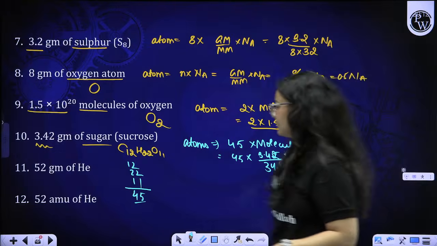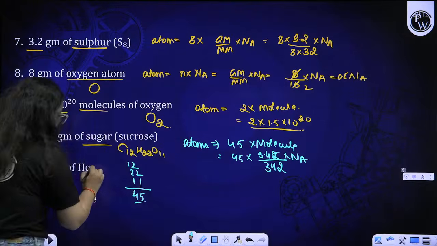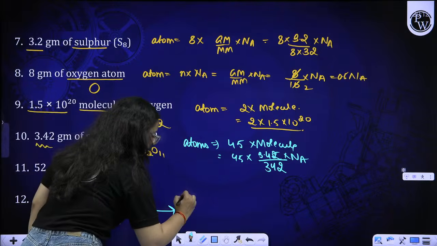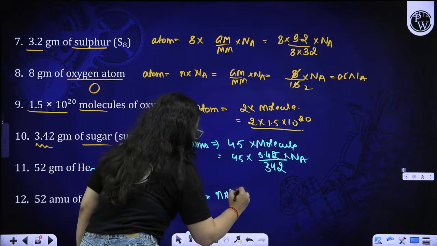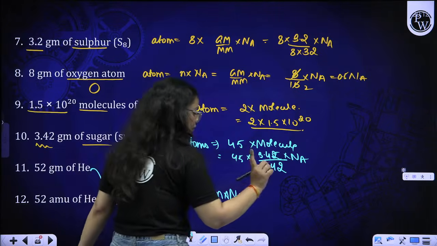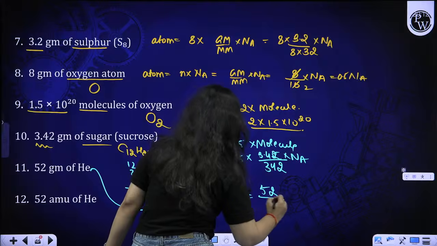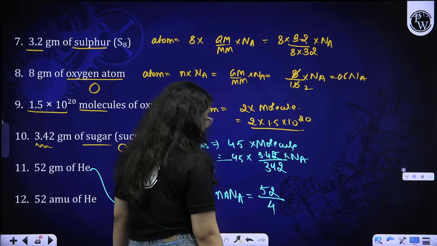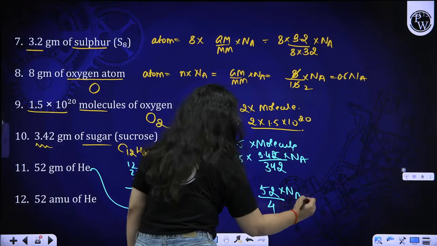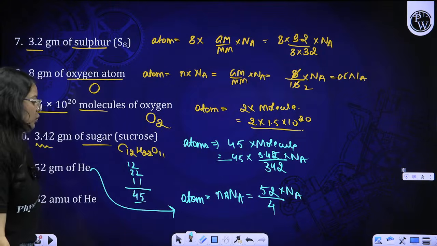Okay, beta. 52 gram of helium. Beta, helium. Again, atoms will be equal to the number of moles into Na. And in place of number of moles, you can use the formula of mass. 52 upon mass of helium, which is 4, into Na. This is the overall number of atoms you will get from this.